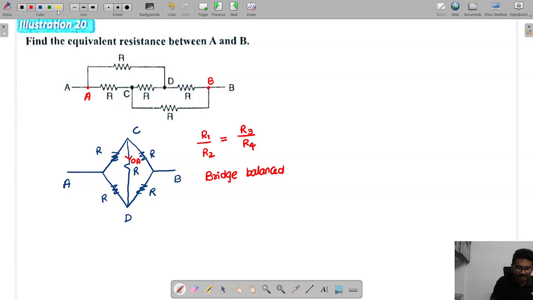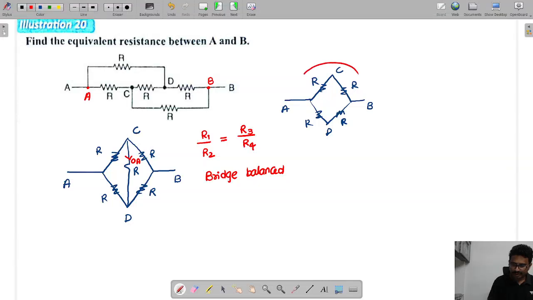We will disconnect that element. If you redraw it, this is A, B, C and D, with R, R, R, R. Now these two in series are 2R, and these two in series are 2R.